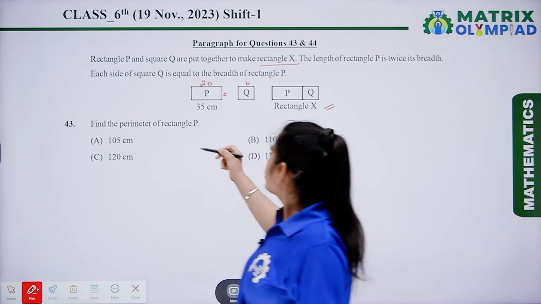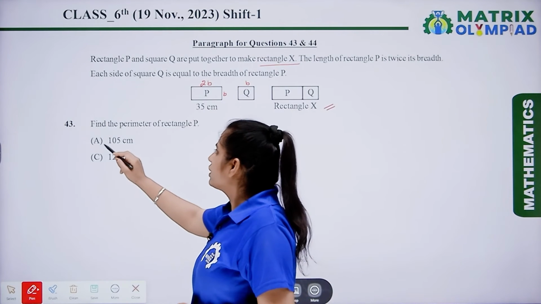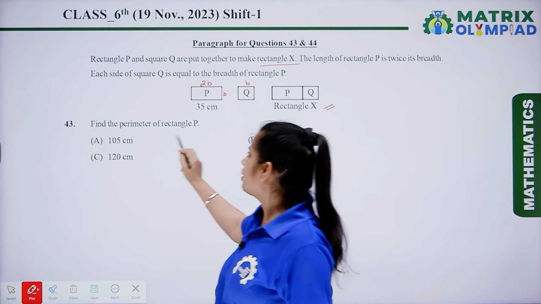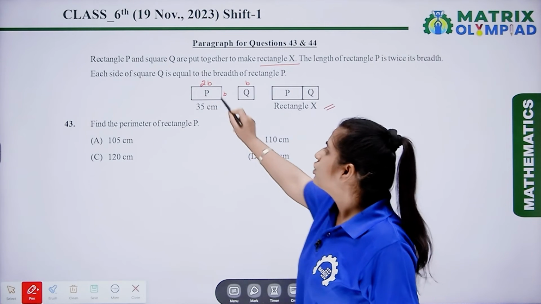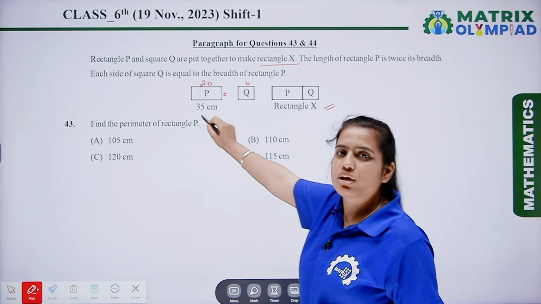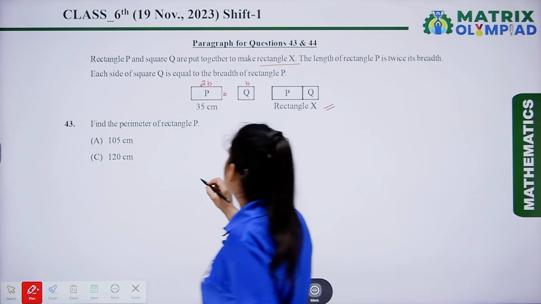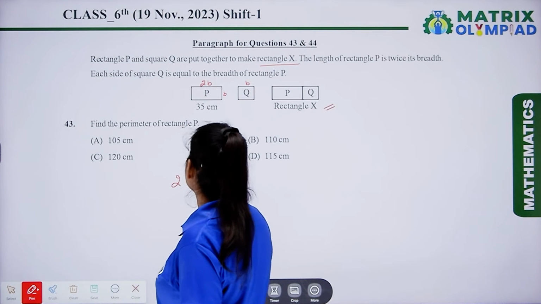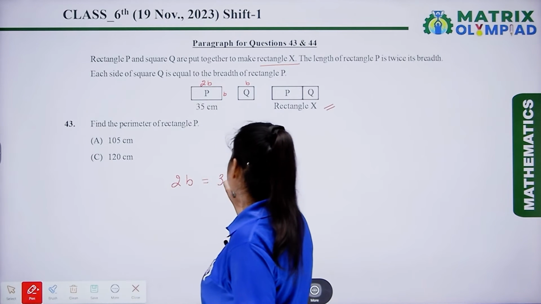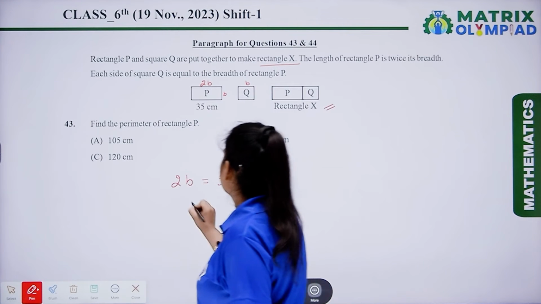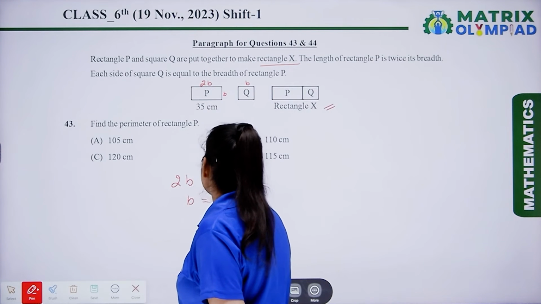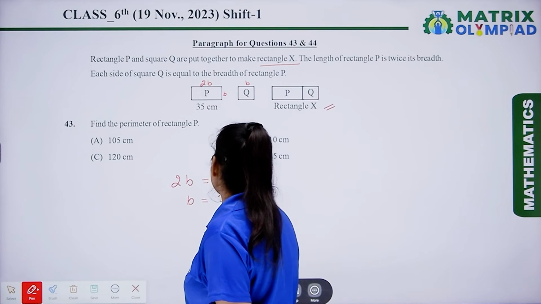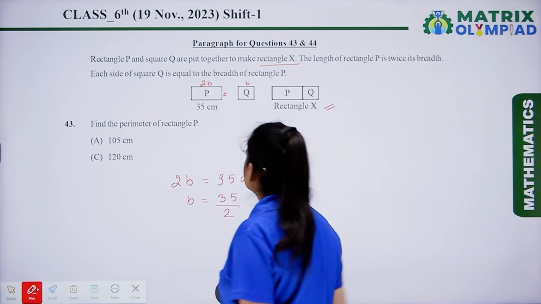Now question number 43 is to find the perimeter of rectangle P. So here we have to find out the perimeter of this rectangle P. Here we are given that 2B is equal to 35 centimeters. So here 35 divided by 2.